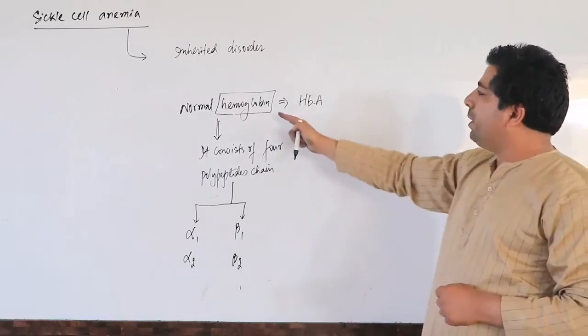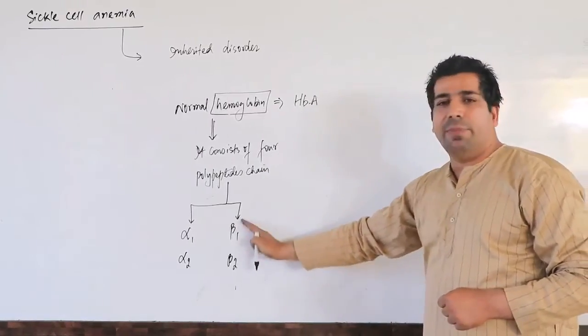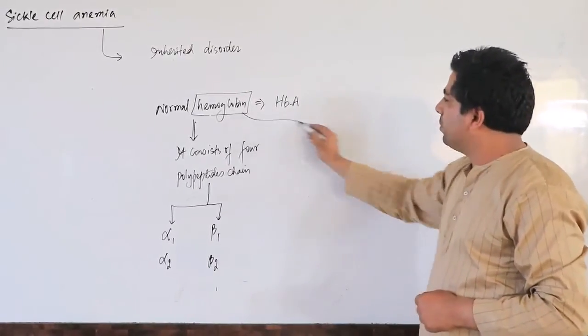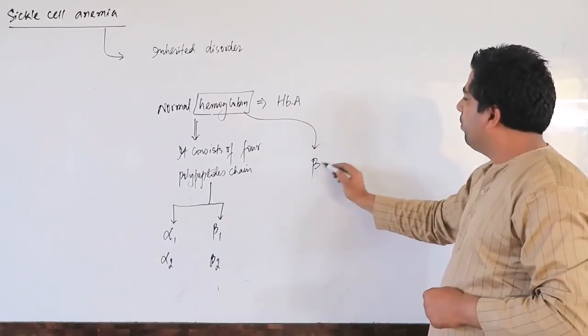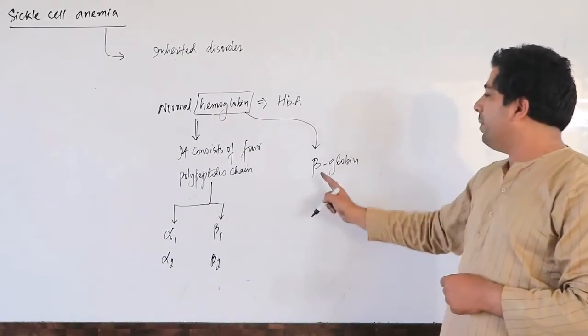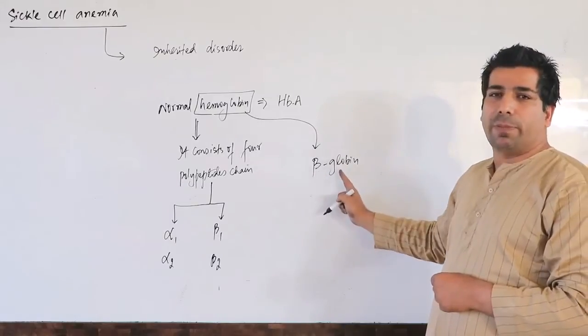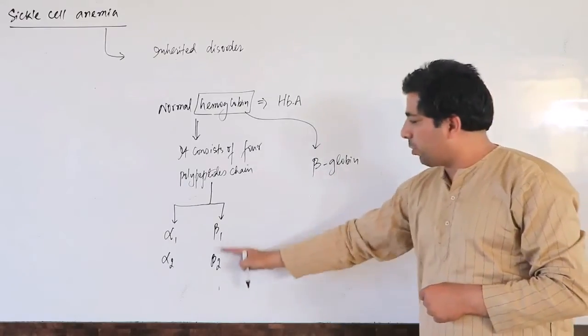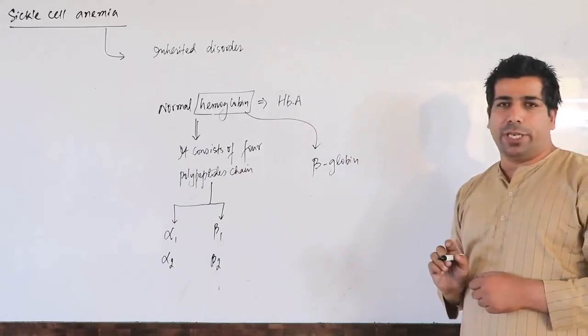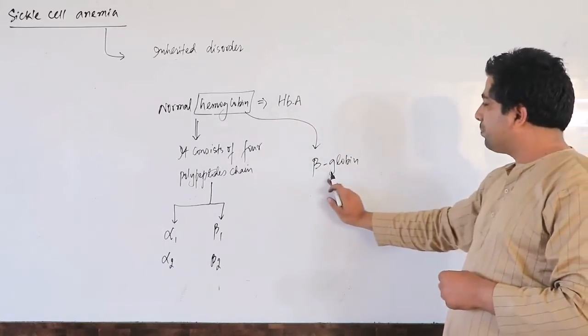If we take the beta globin, meaning basically the beta chain, from this normal hemoglobin, beta globin basically means beta polypeptide chain. This I am talking about, beta polypeptide chain. If we take the beta polypeptide chain, what happens?